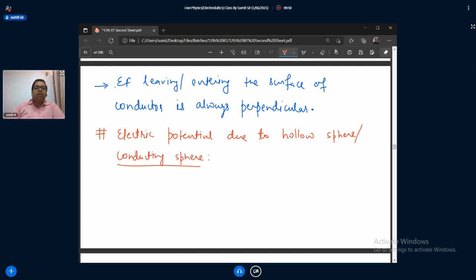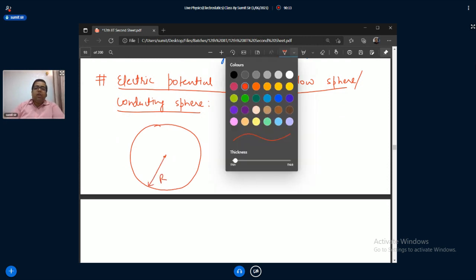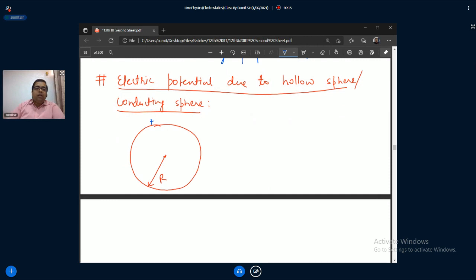Why am I writing both as the same? Because if the sphere is conducting, the charge will remain on its outer surface because of the repulsion. So you can take a hollow sphere and a conducting sphere, both have the same tendency.